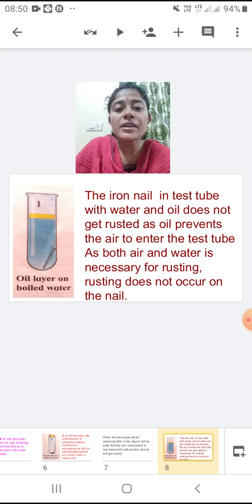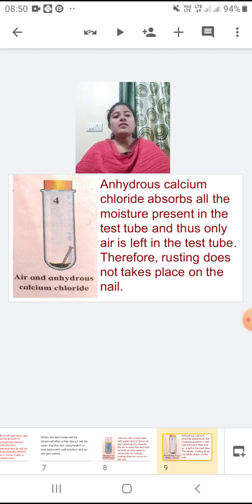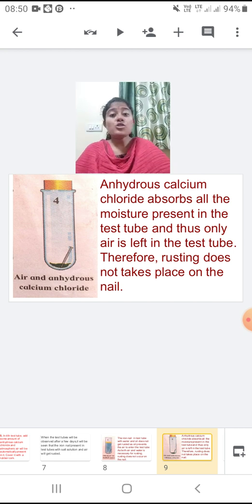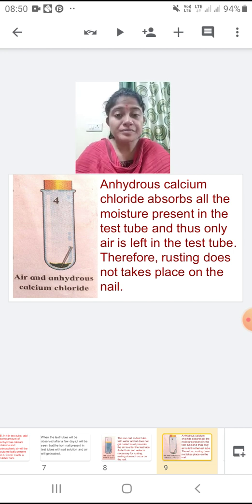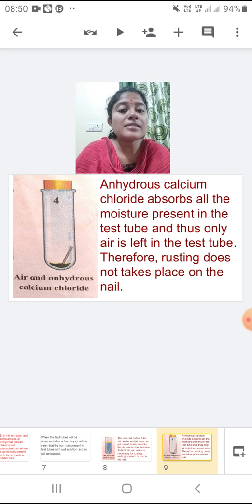The nail will remain as it is. And as well in the fourth test tube, in which anhydrous calcium chloride was present, the nail remains as it is.